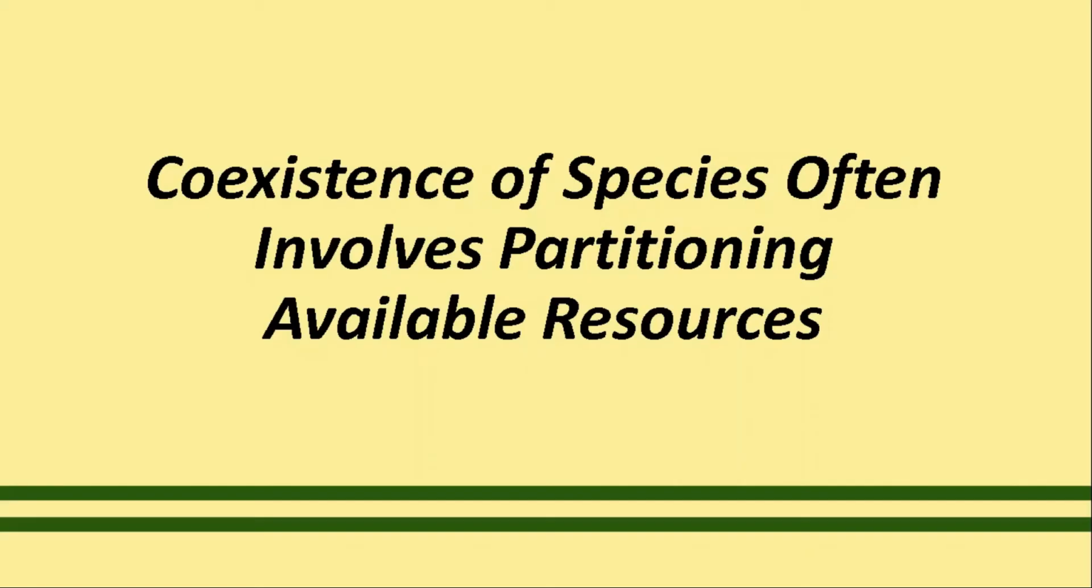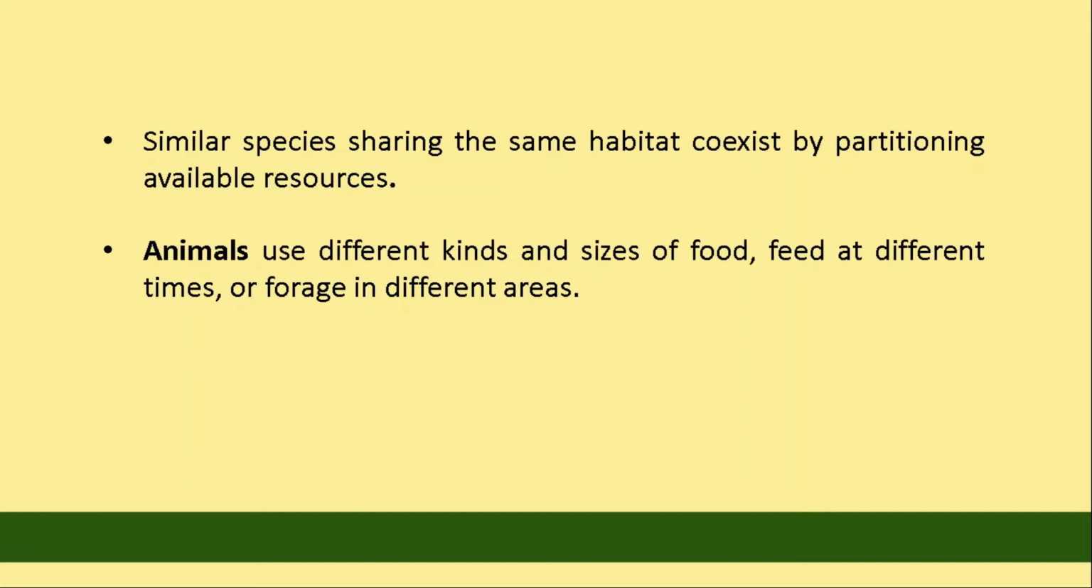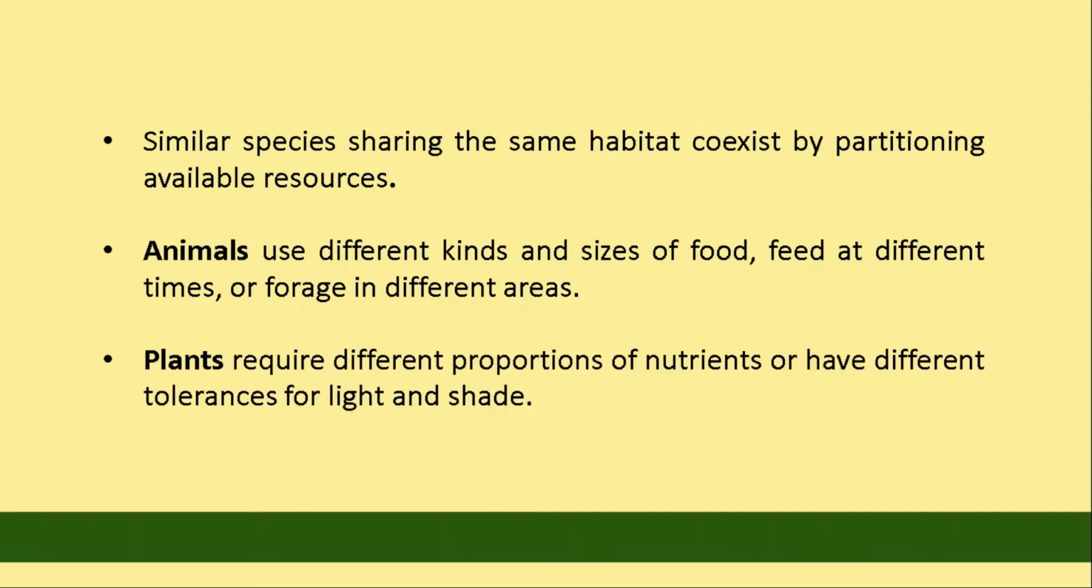Coexistence of species often involves partitioning available resources. Observations of similar species sharing the same habitat suggest that they coexist by partitioning available resources. Animals use different kinds and sizes of food, feed at different times, or forage in different areas, whereas plants require different proportions of nutrients or have different tolerances for light and shade.